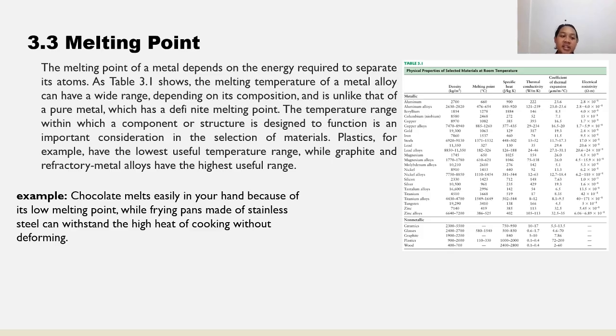The example of melting point is chocolate melts easily in your hand because of its low melting point, while a frying pan made of stainless steel can withstand the high heat of cooking without deforming.